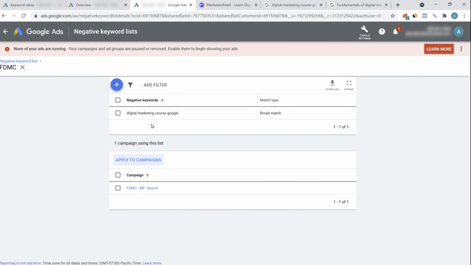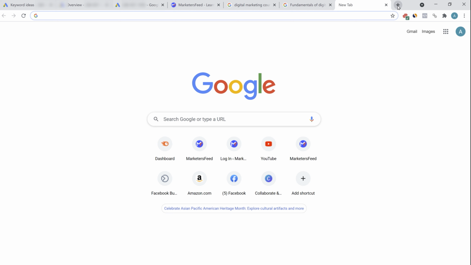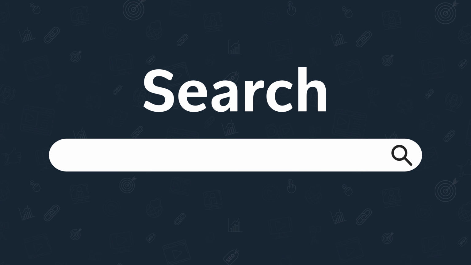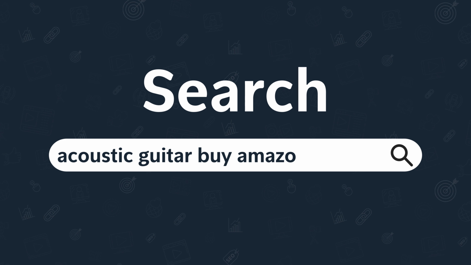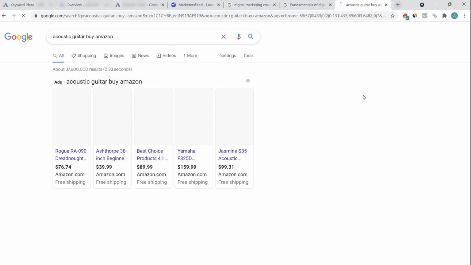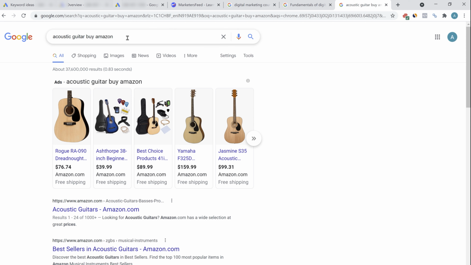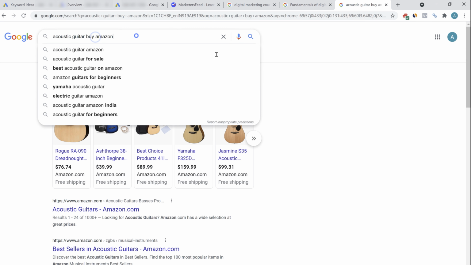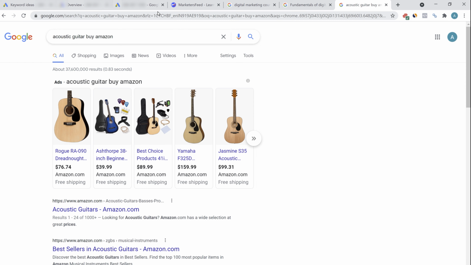Similarly, whenever you're running your ads for any product or services, take the case of acoustic guitar. If someone is searching for acoustic guitar by Amazon, and you're also selling acoustic guitars on your website, then this kind of customer is not relevant to you, because the intent here is to buy the acoustic guitar on Amazon.com. They won't be coming onto your website to buy the guitar on your e-commerce brand. So you should always put such keywords in your negative list. Similarly, you can add Walmart, or someone searching for a keyword like cheap acoustic guitar, or maybe refurbished acoustic guitar. If you have acoustic guitar in broad match, then your ad will also be shown for all these keywords.